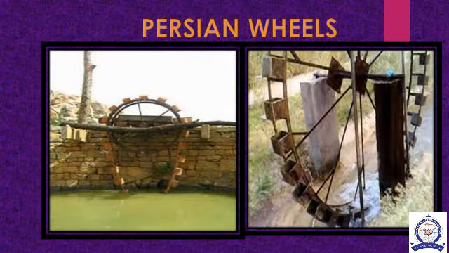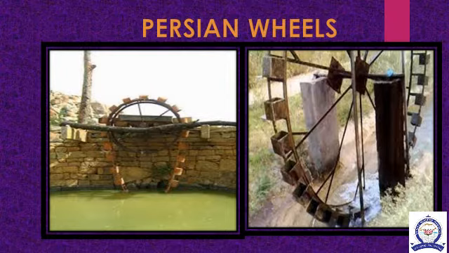Persian wheel. Wells are an important part of households in Indian villages. Underground water is drawn out with the help of animals to irrigate the fields. The Persian wheel has been used since ancient times. Children, what is meant by Persian wheel? A Persian wheel is a water lifting device. This wheel is used to draw water from the well.